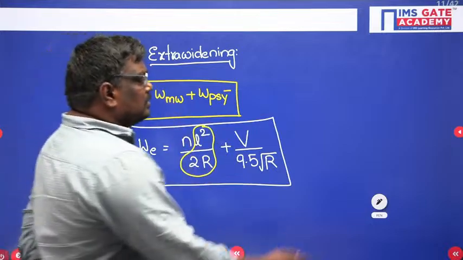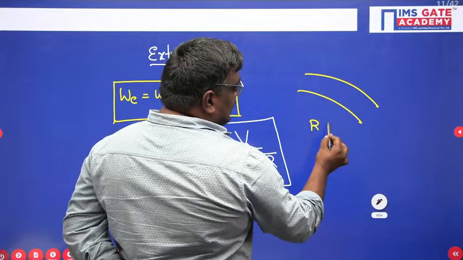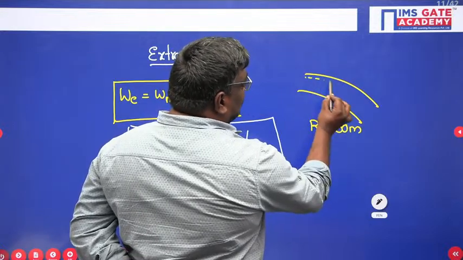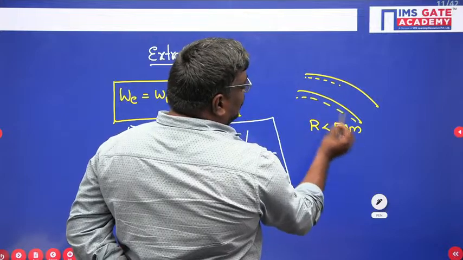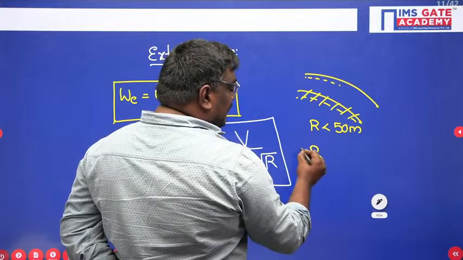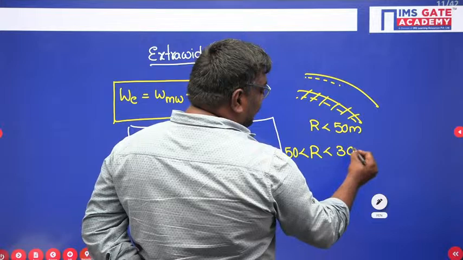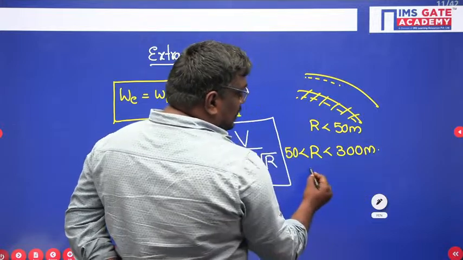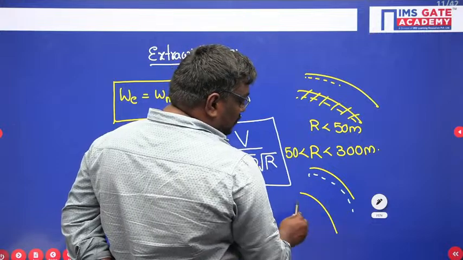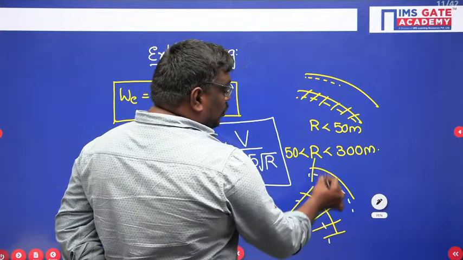Now see students, if the radius of the curve is less than 50 meter, extra widening is provided on the inner side. Okay. If the radius is between 50 to 300 meter, the extra widening is provided on both sides.